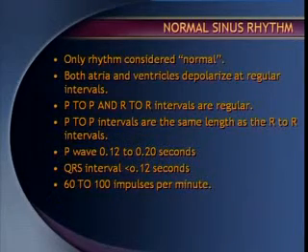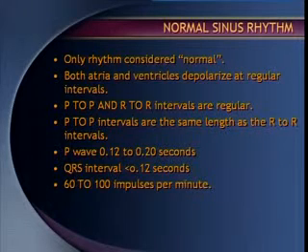What do you call normal sinus rhythm? This is the only rhythm called normal sinus rhythm. Whenever you read an ECG, you should follow certain steps. First of all, the rhythm: whether it is normal or abnormal, and the abnormality you have to elaborate. Both atria and ventricles are depolarized at a regular interval, thereby the PP interval and RR interval are almost regular.